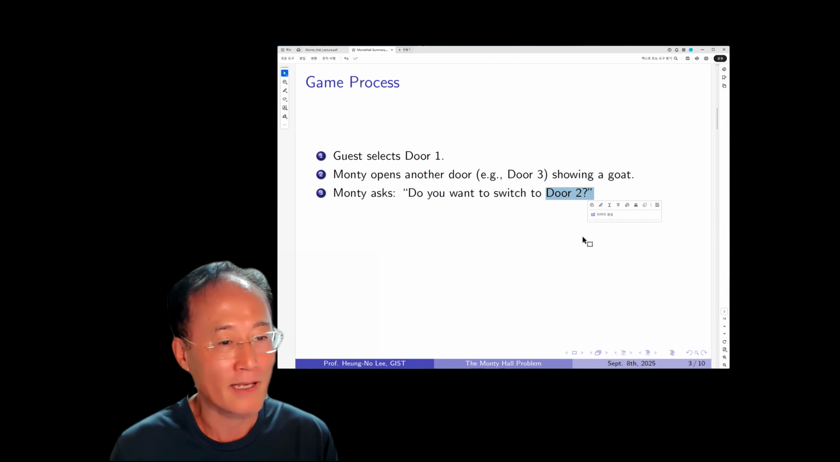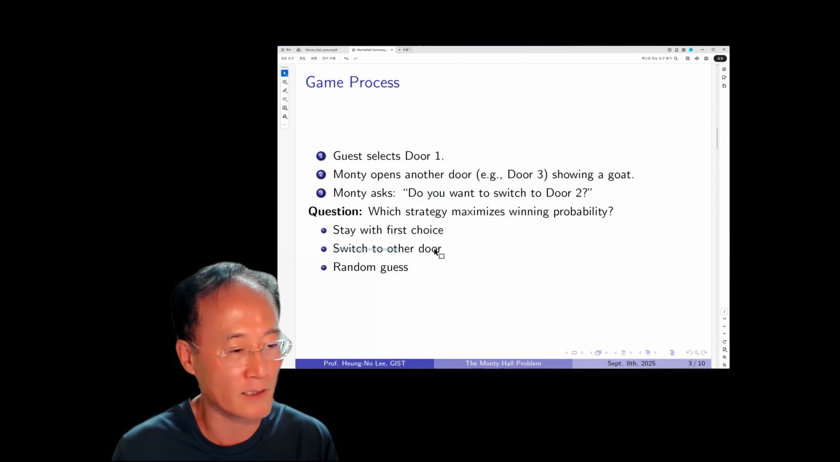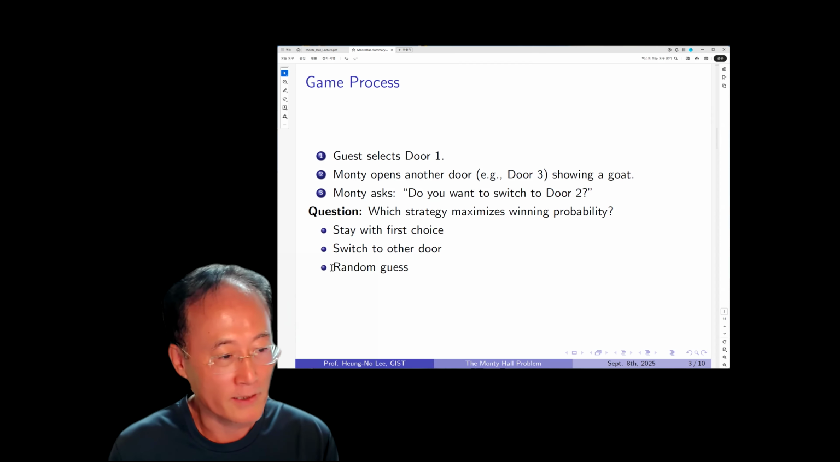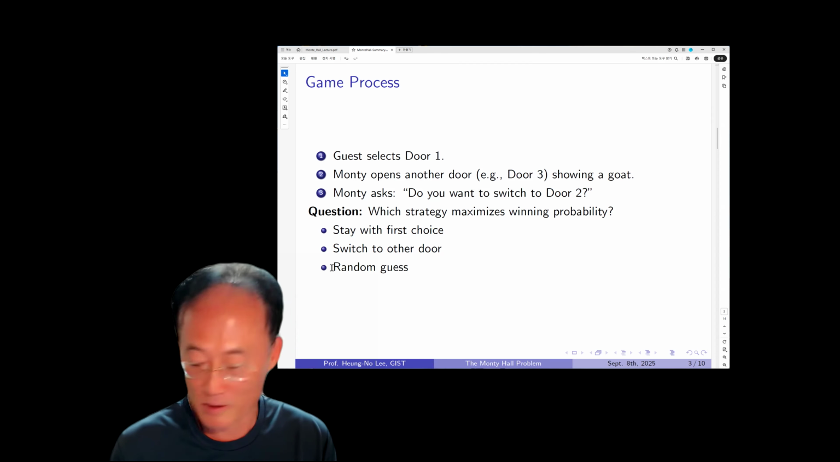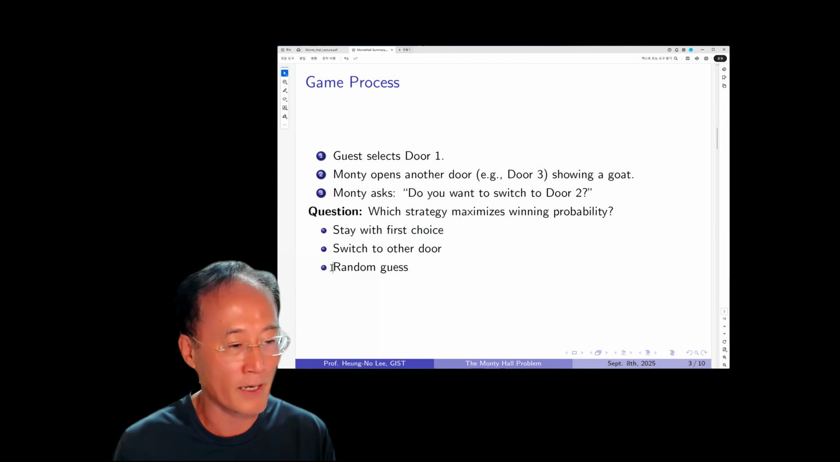The guest has two options basically. The guest can stay with the first choice, which is door number one, or the guest can make a switch decision, so switch to the other door. And another possibility is that he knows nothing about what's going on, so in such a case, he can make a random guess.